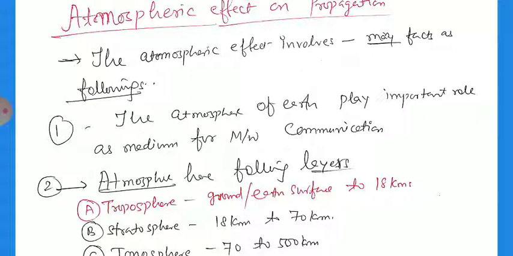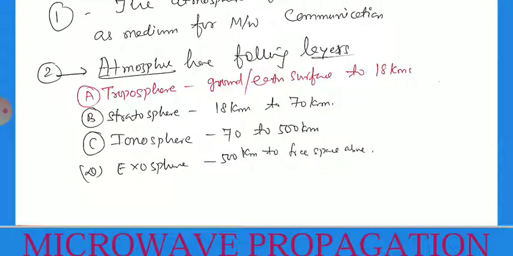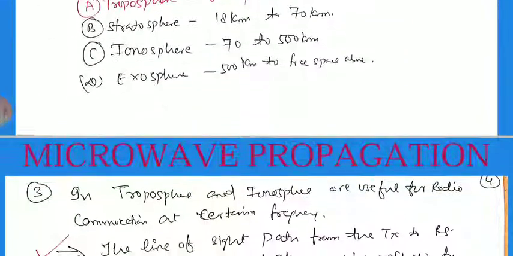And we know very well that there are four layers of the atmosphere. Number one, the troposphere, that is from the ground, the earth's surface, to 18 kilometers above us. Second one is the stratosphere, 18 to 70 kilometers, and the third one is the ionosphere, 70 to 500 kilometers, and the last, the exosphere, that is 500 kilometers of the free space above.